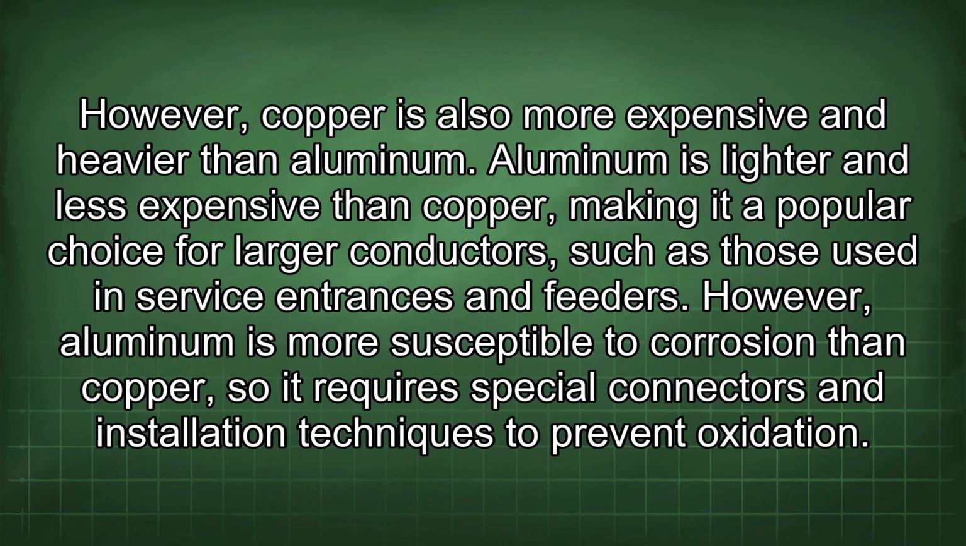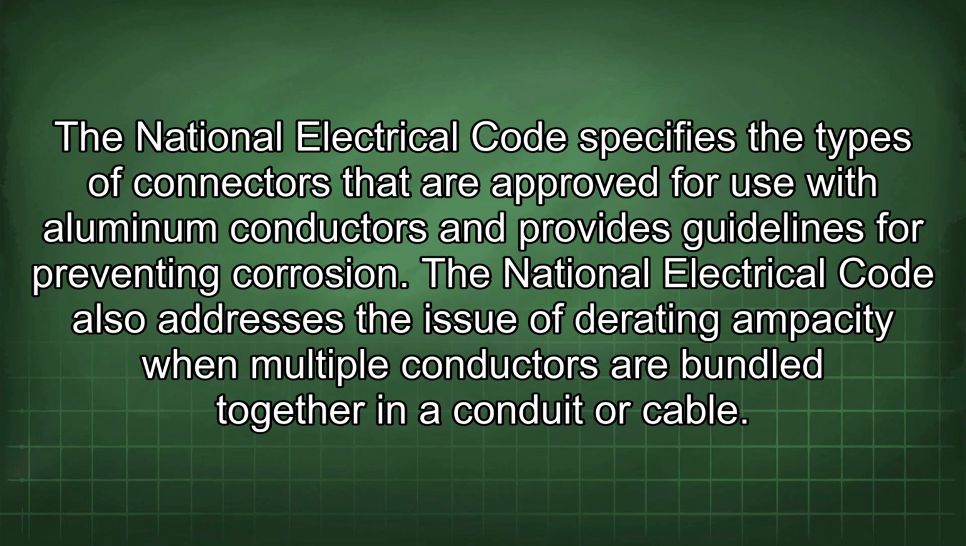Aluminum is lighter and less expensive than copper, making it a popular choice for larger conductors, such as those used in service entrances and feeders. However, aluminum is more susceptible to corrosion than copper, so it requires special connectors and installation techniques to prevent oxidation. The National Electrical Code specifies the types of connectors that are approved for use with aluminum conductors and provides guidelines